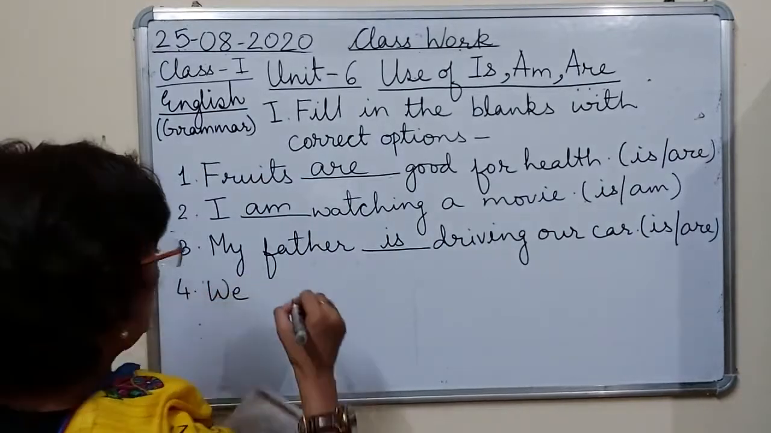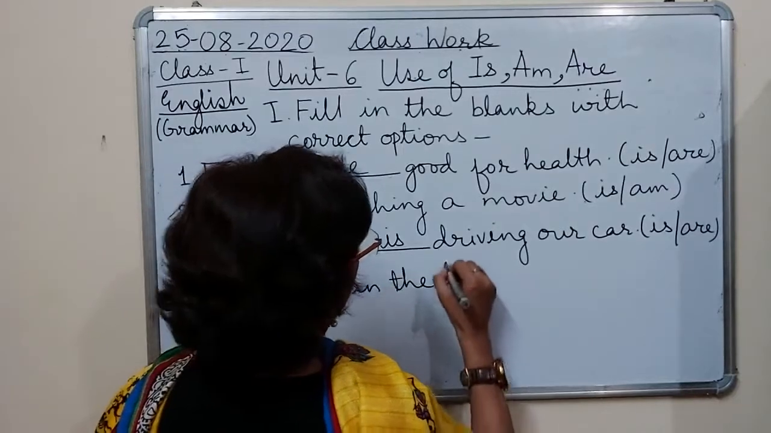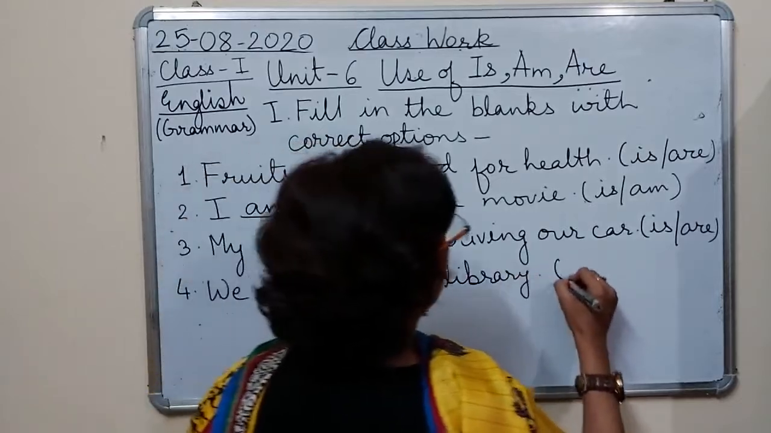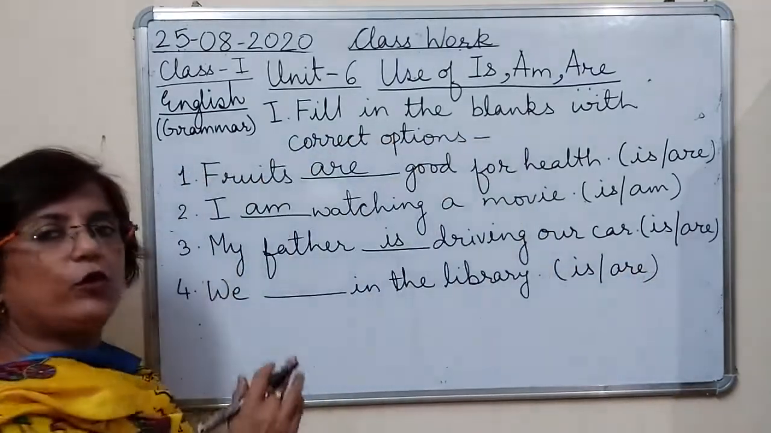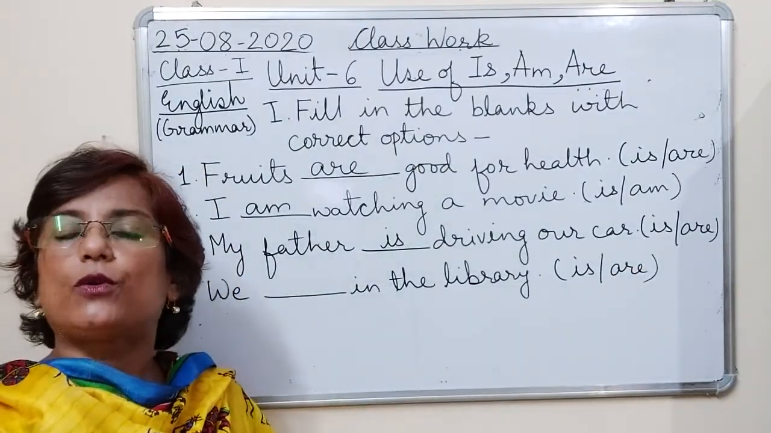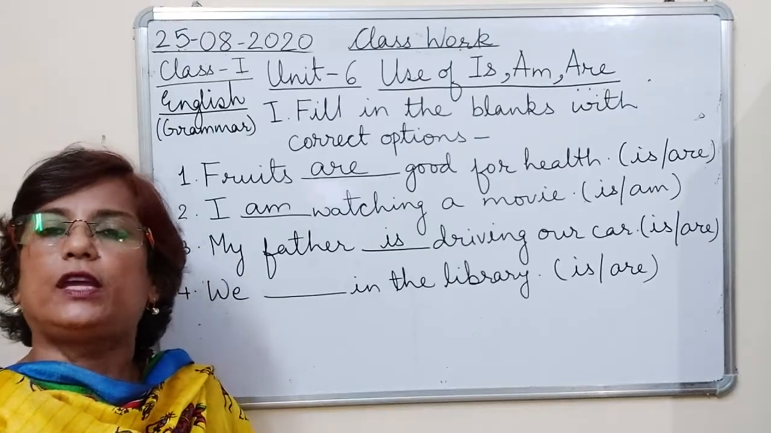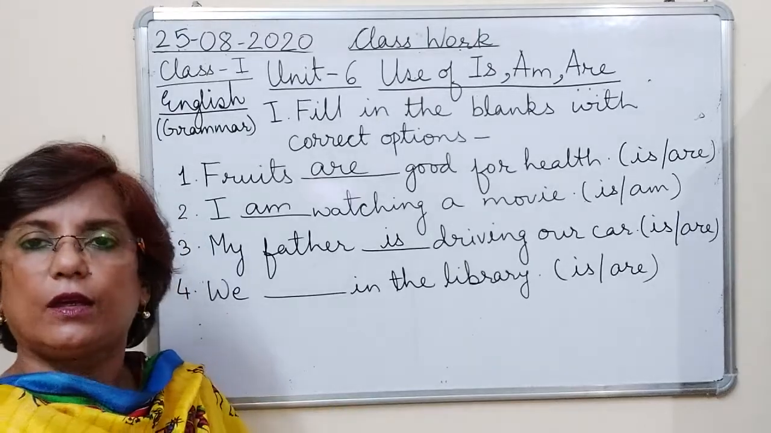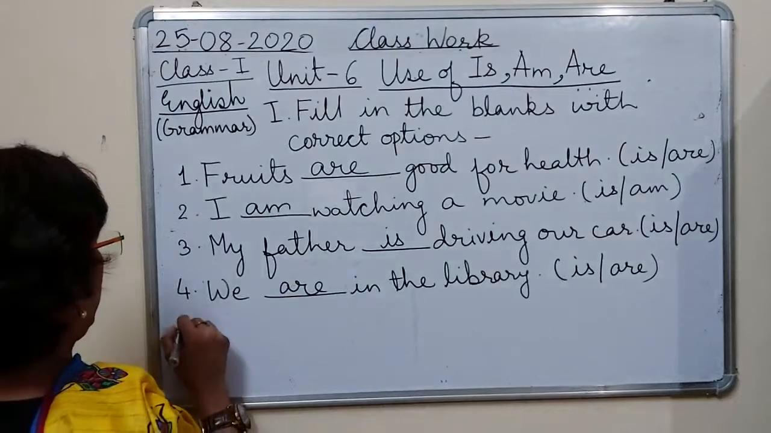We in the library. And the options are is or are. So we के साथ, we means plural. We मतलब हम लोग. Suppose the entire class goes to the library. पूरी class library में जाते हो तो क्या बोलोगे? We are in the library. We are going to the library. Okay? So we are in the library.